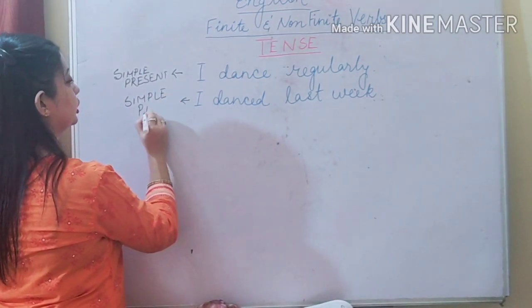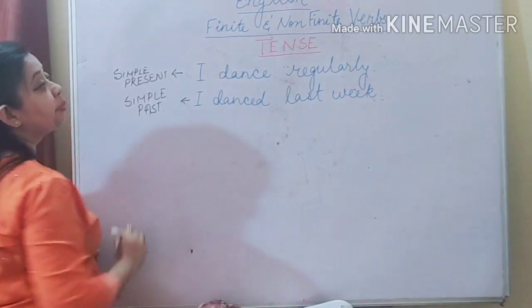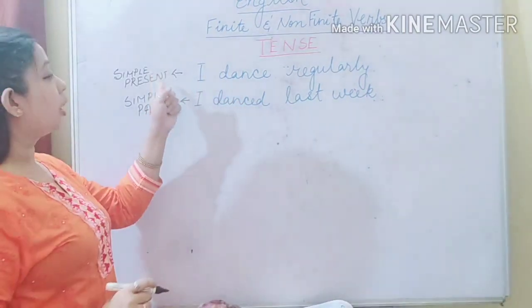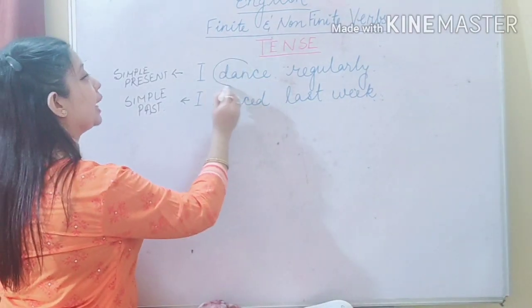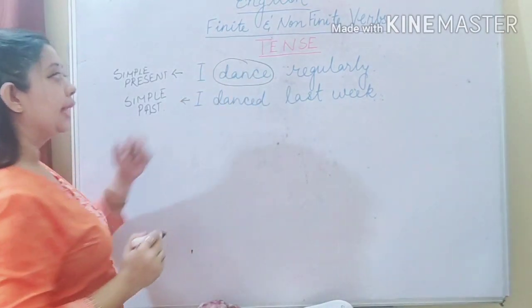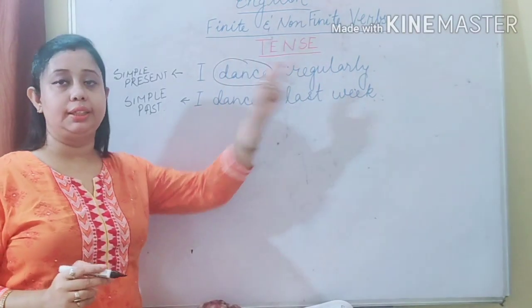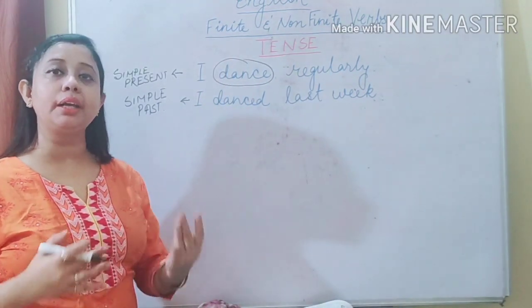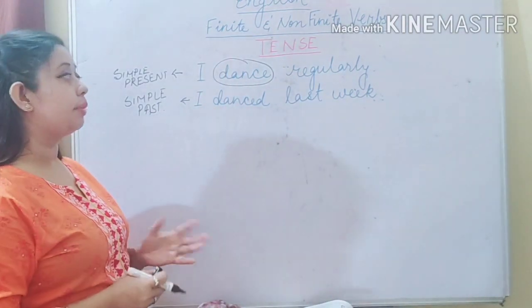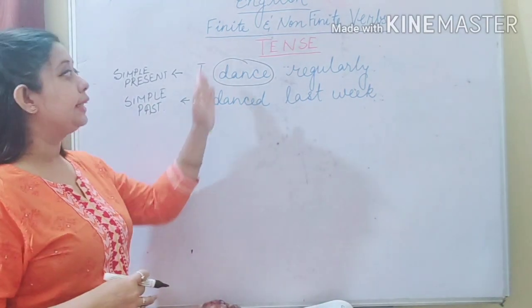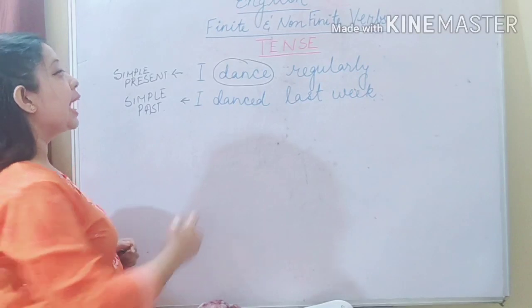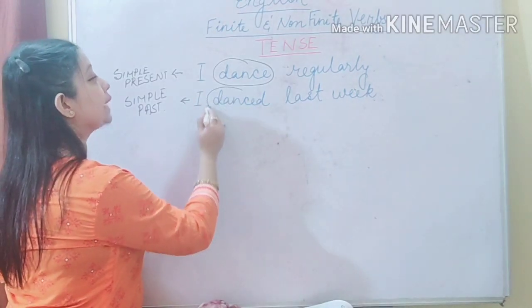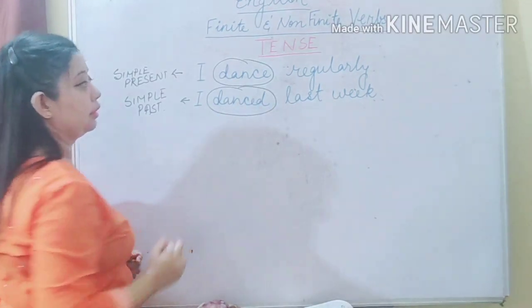Now if you notice, you will see that in the first sentence, because it is in simple present tense, I have written dance over here. I dance regularly, an activity which I am doing daily. So I am talking about the present. I dance regularly. In my second sentence, I wrote I danced last week.